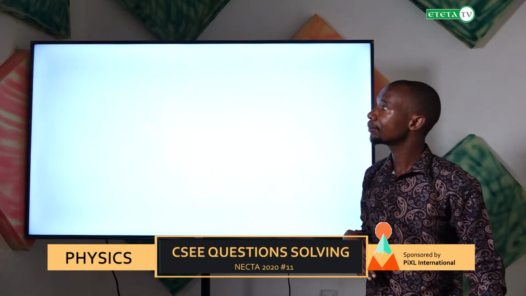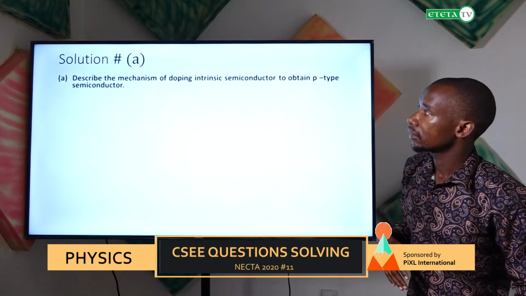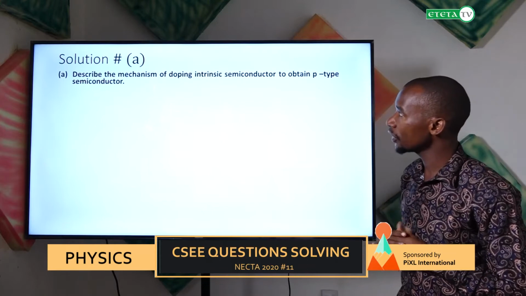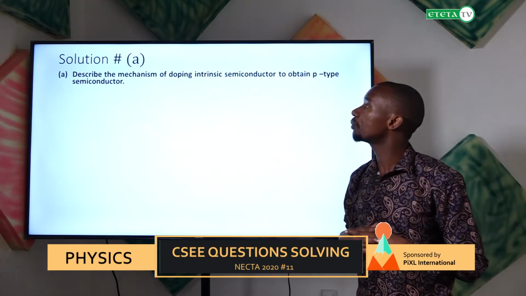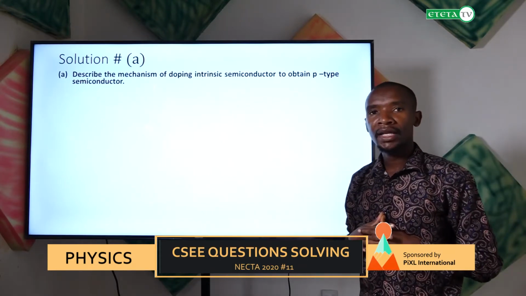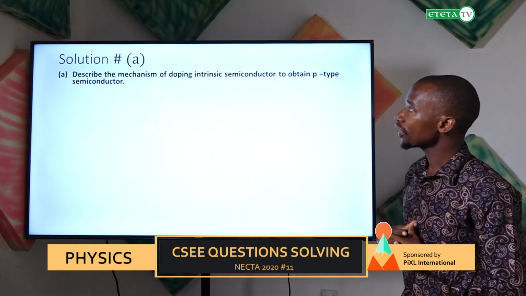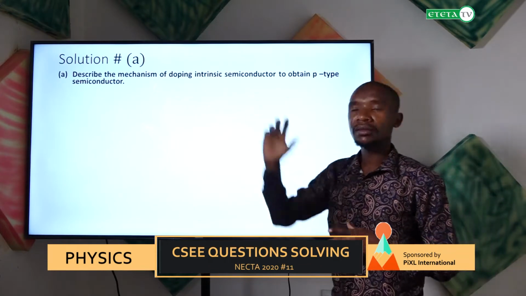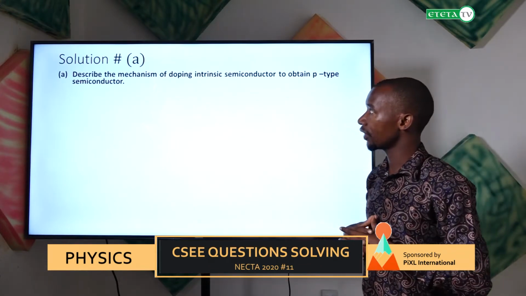In part A, we are required to describe the mechanism of doping intrinsic semiconductors to obtain P-type semiconductor. In this question, first of all, you are supposed to understand what is doping, this terminology, which is very important.